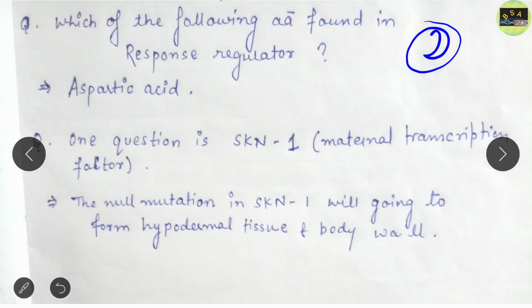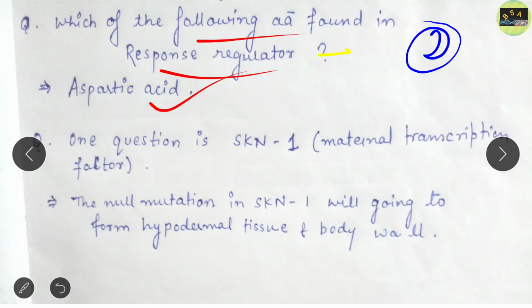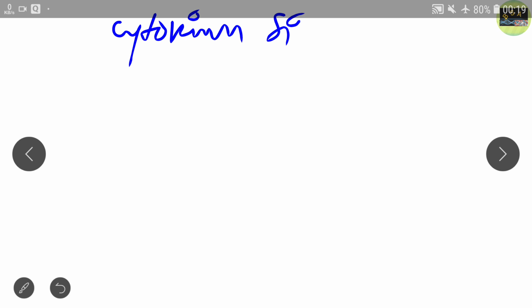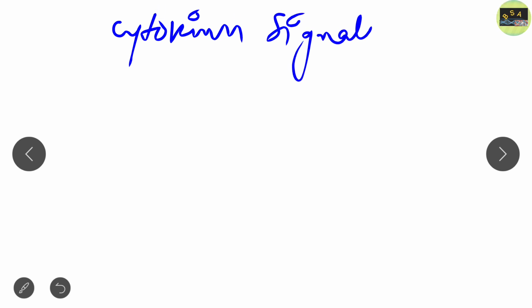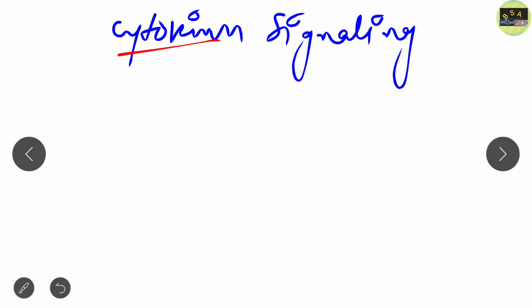The first question is: which one of the following amino acids is found in response regulator? The correct answer will be aspartic acid. First of all, you should know where this question has been asked from. This question has been asked basically from cytokinin signaling. So if you read cytokinin signaling, then you read two types of component system.